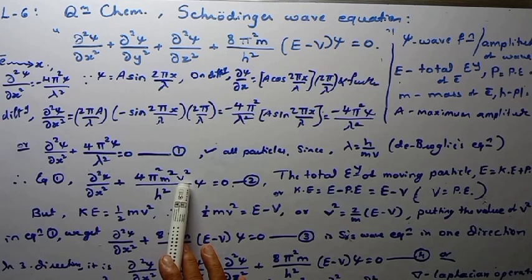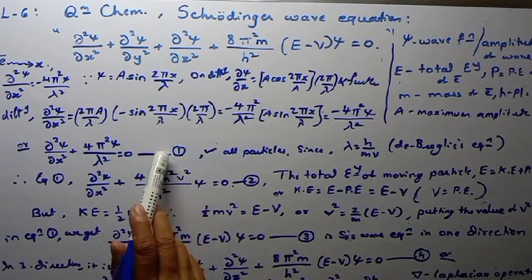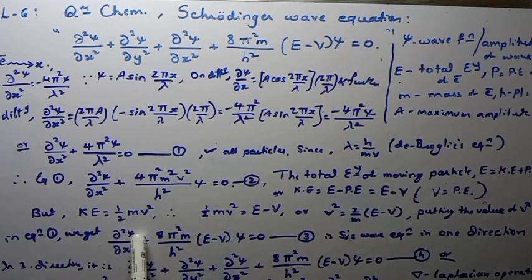In place of v squared, by putting this expression and simplifying, equation 1 becomes del squared psi by del x squared plus 8 pi squared m by h squared (E minus V) psi equals 0. Now this is the Schrodinger wave equation of an electron or a moving object in the x direction.